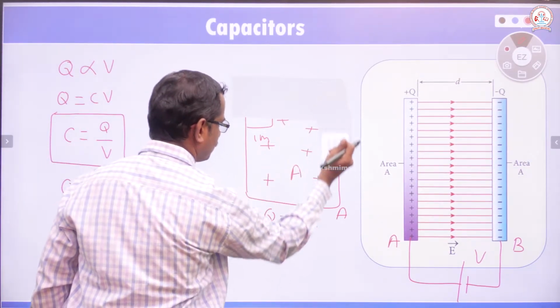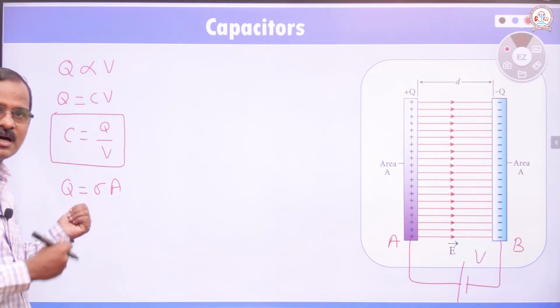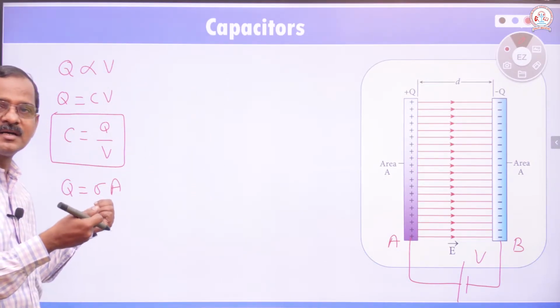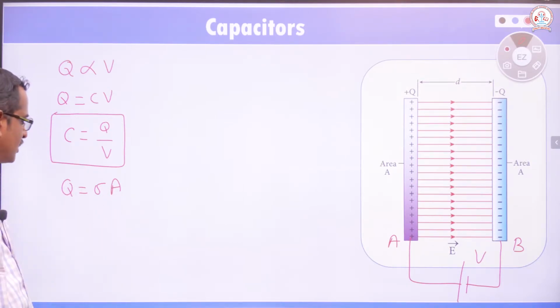So Q is equal to sigma into A, where Q is total charge in the plate, sigma is charge density, charge per unit area, and A is total area.